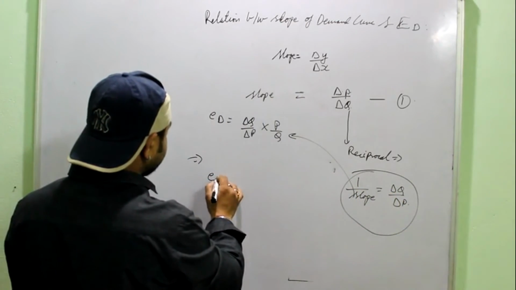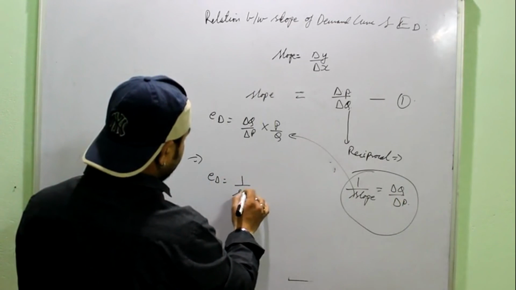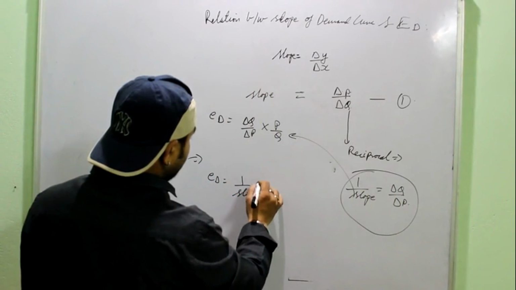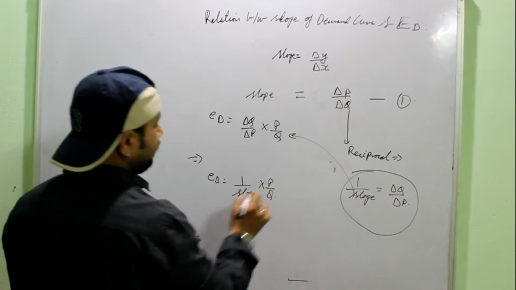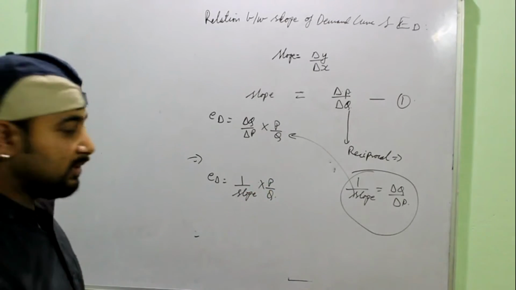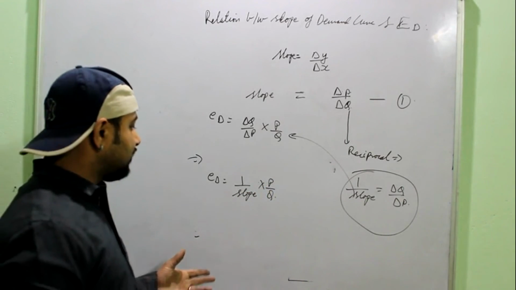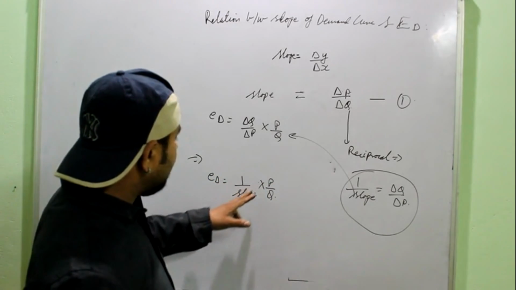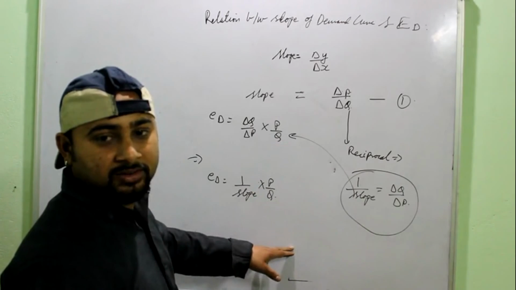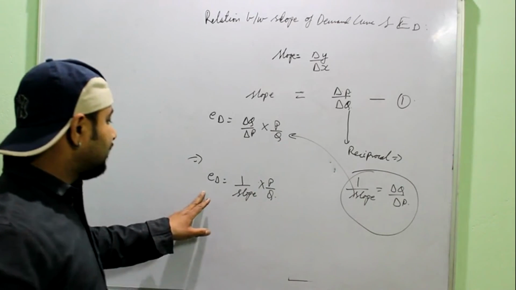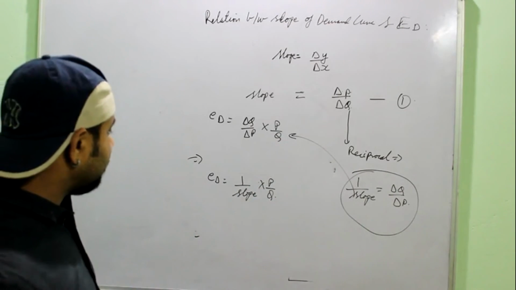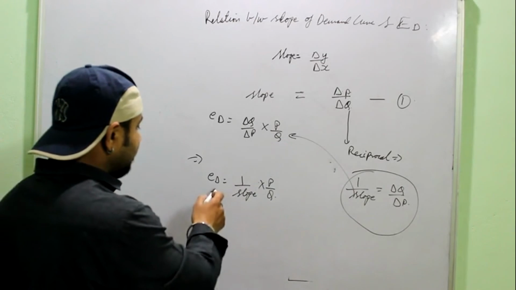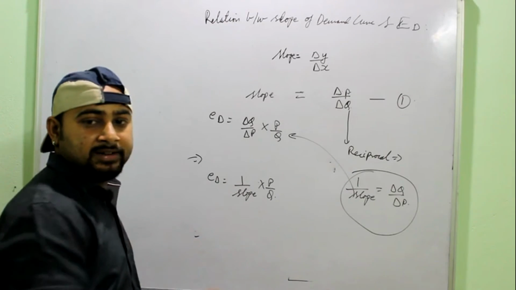So it becomes ED is equal to 1 upon slope into P by Q. Suppose the slope of the demand curve is given to you, then you can simply take 1 by slope into the given price and the given quantity, and you will get the value of your ED. And theoretically also you understand that there is an inverse relation between slope of the demand curve and elasticity of